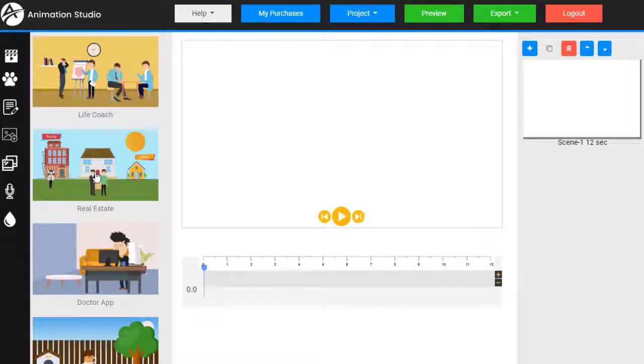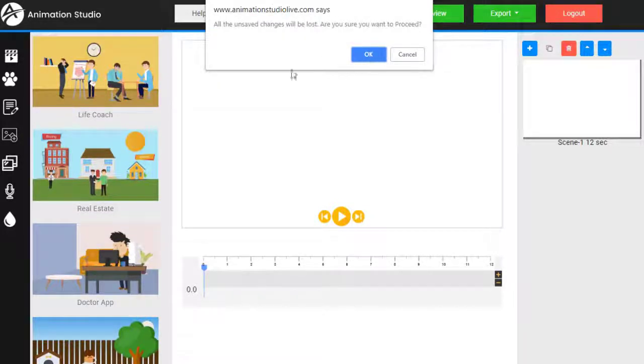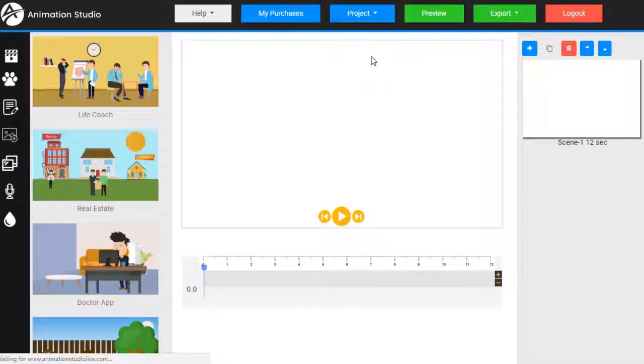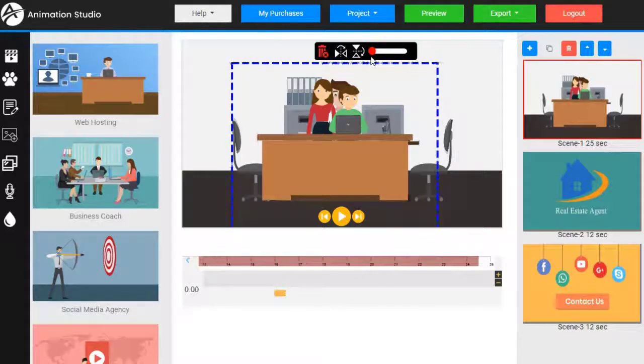Let's take a look at real estate. Just click on it. I'm going to replace our current project here. We don't have anything. And it's loaded. You can see this has 3 different scenes: scene 1, scene 2, and scene 3. Our call to action: 25 seconds, 12 seconds, 12 seconds for about a minute-long video. Got some controls over here. We can add a new scene, copy a scene. That's more for the blank canvas. Delete a scene, and we can reorganize them. We can jump to the different scenes just by clicking on them.